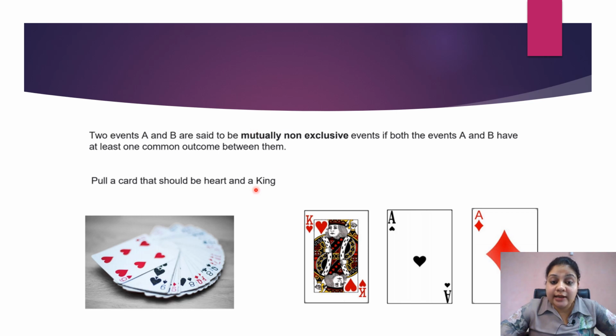And if I want to take out a card from a deck of playing cards, and the card should be a heart and a king, is it possible? Yes, we can have a king with the heart sign. So these kinds of events are said to be mutually non-exclusive because they have at least one common outcome. So this is about probability, different types of events, and the significance of probability in data science. In the next video, we'll be seeing what is conditional probability and how we can use it.